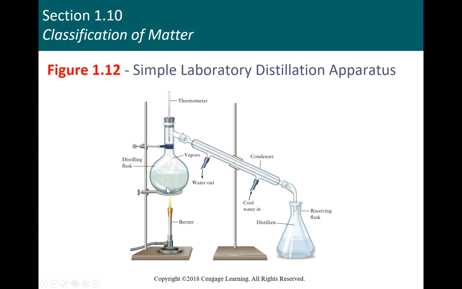Occasionally we're going to run across a mixture that has a lot more things in it, and the boiling points are much closer together. And so we have to use a more elaborate condensing tube, or a more elaborate setup, or maybe we have several of these flasks and we do a step-by-step distillation.